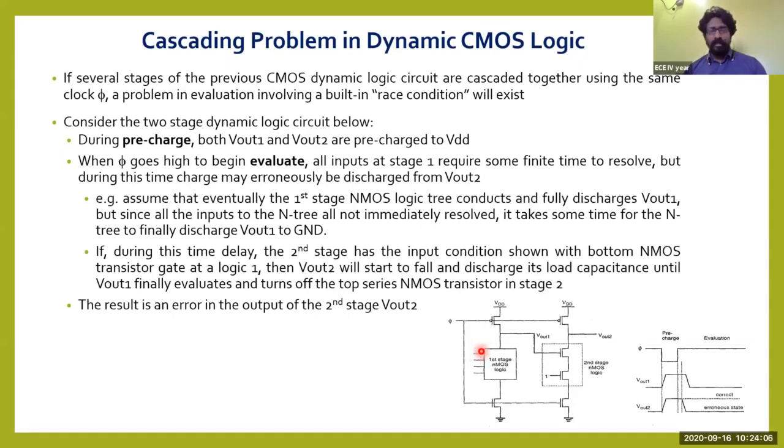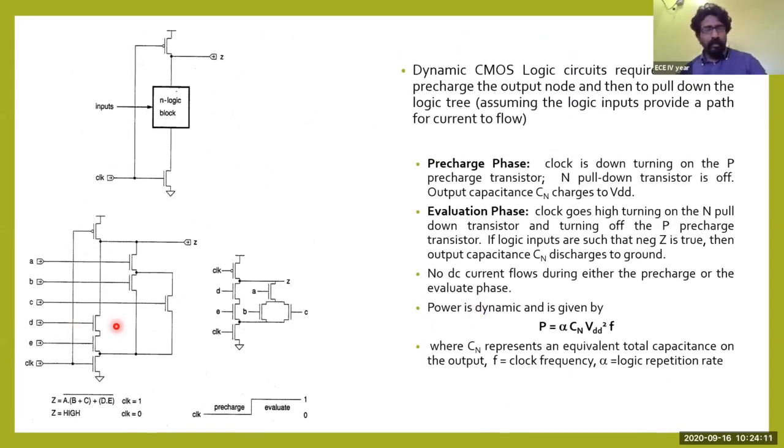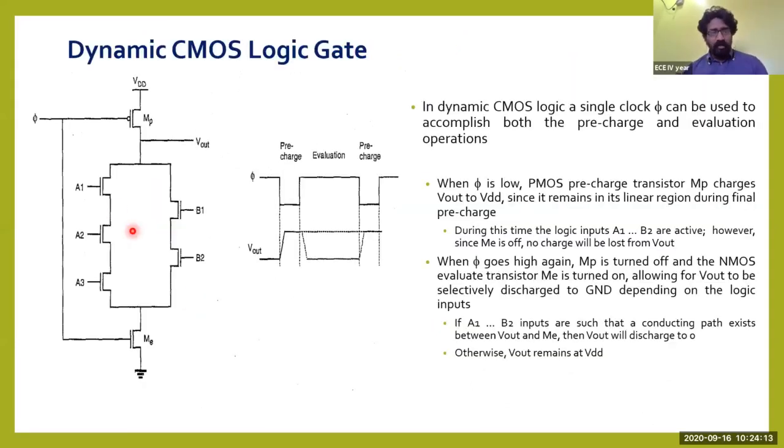For this one, I'll go back to the previous one. I'm talking about this one. If three are connected like in this structure, assume that there is a capacitor over here and the capacitor is fully charged. Until this particular transistor is turned on, the charge cannot move from this transistor to the next transistor. What is actually happening here? A delay has occurred here. The delay has occurred because there is some time frame for this transistor to turn on.